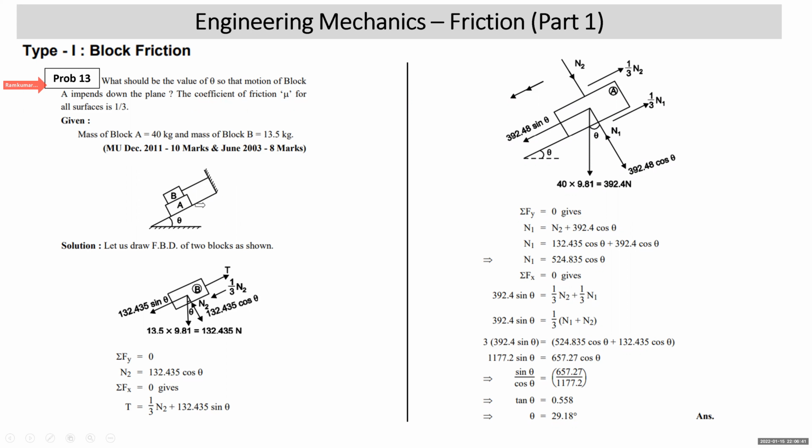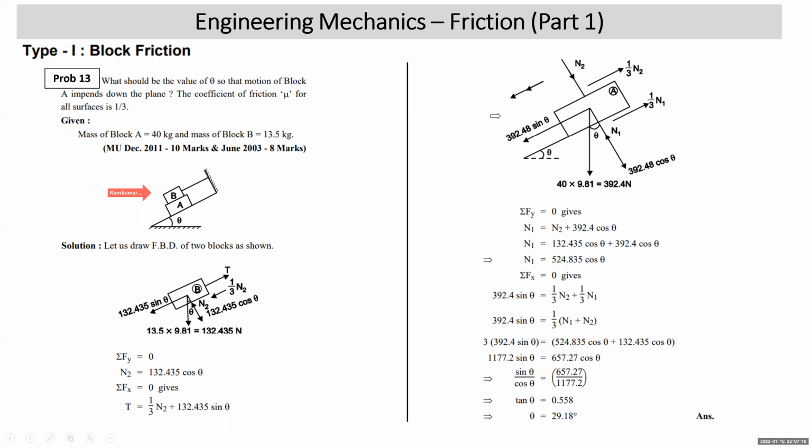Now, if you look at the diagram, we find that there is an inclined plane with inclination theta. Block A is resting on it. Above that is block B. Motion of block B is restricted as it is connected to a string, which is connected to another vertical plane. Now, here impending motion of block A will be there. See, motion of block B will not happen, as it is connected to the string. But we will be applying equilibrium conditions on block B too.